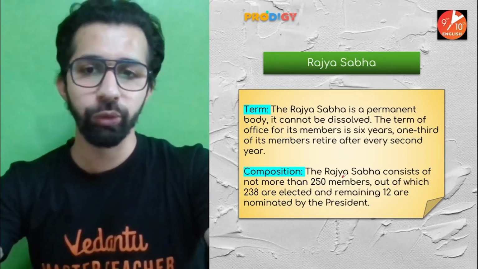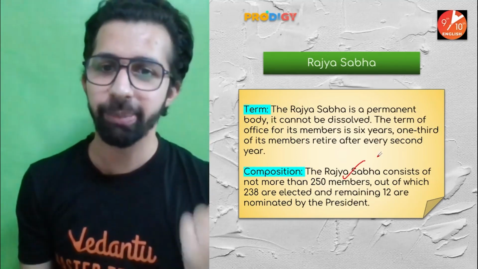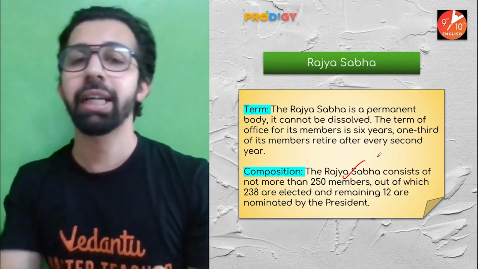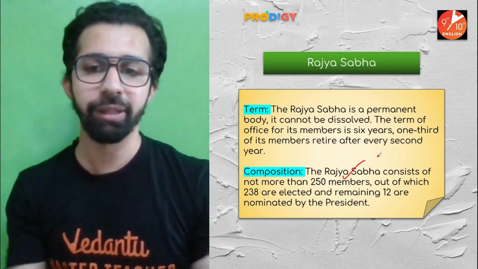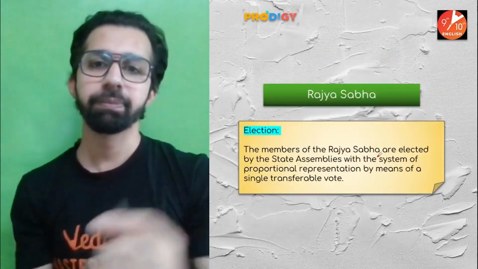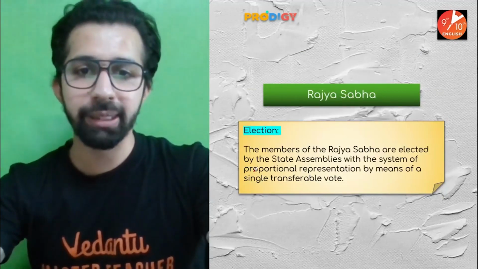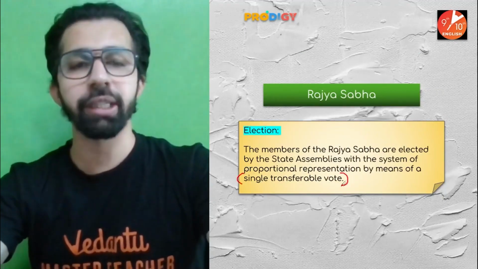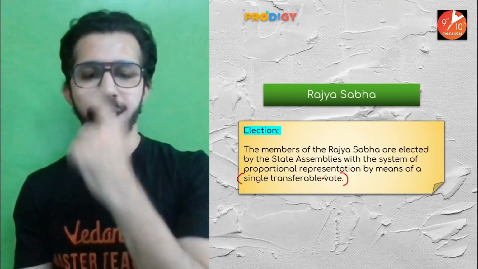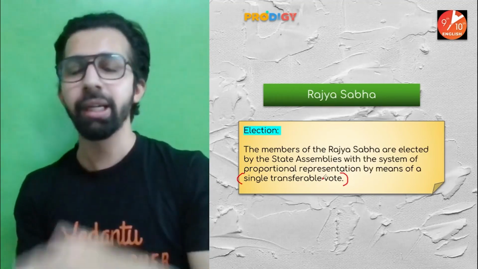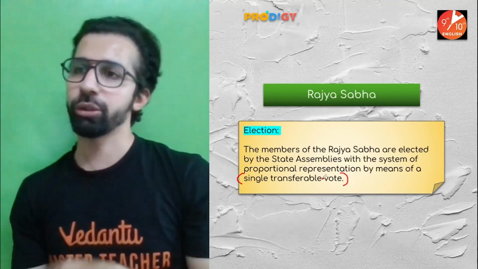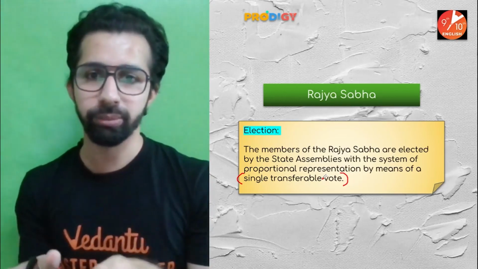Overall, the composition is 250 members, out of which 12 are nominated by the president and 238 are elected by the state legislative MLAs. Election: as I told you, by the single transferable vote, those 238 members are elected. MLAs are supposed to give their preference, candidate 1, 2, 3. So this is how things go on.